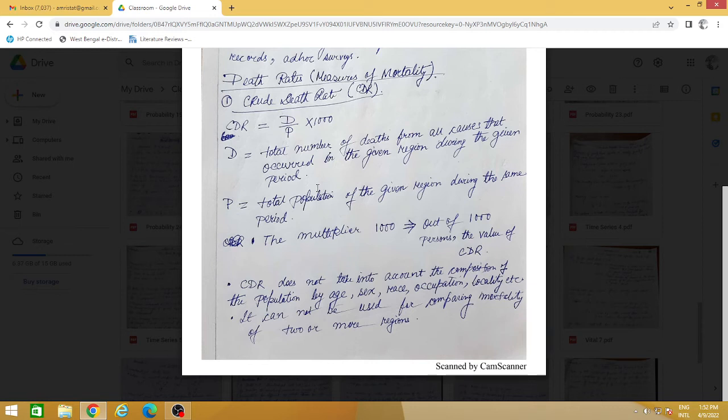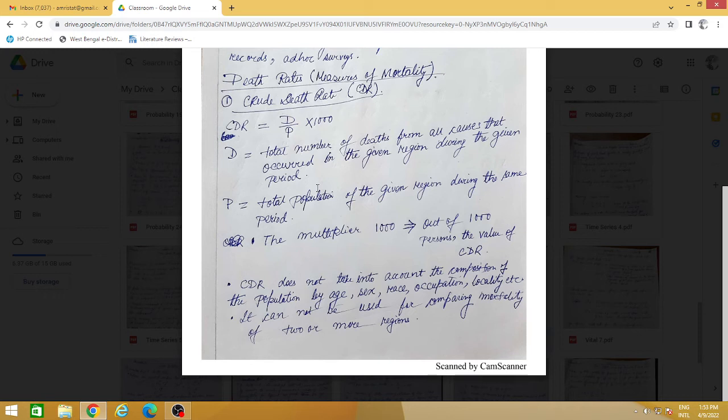So that is why they multiply it by a factor of 1000, so that 0.2 becomes 200. Now to a layman it is meaningful that out of 1000 population, 200 people have died. Now it becomes meaningful. If you tell a person that out of 1, 0.2 have died, no one will understand. That is why they have brought in the multiplication factor of 1000: out of 1000 people, 200 people have died in this region during 2020 out of COVID-19. Clear? Okay.